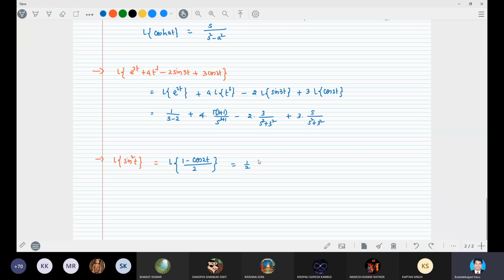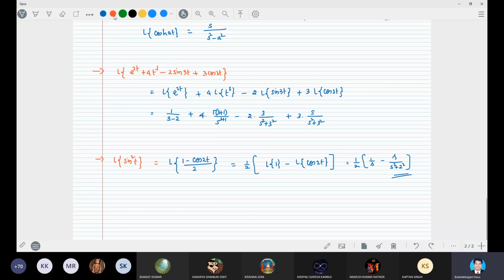That is 1 by 2 into Laplace transform of 1 minus Laplace transform of cos 2t. That is equal to 1 by 2 into, what is Laplace transform of 1? 1 by s, minus Laplace transform of cos 2t, which is s upon s square plus 2 square, right?